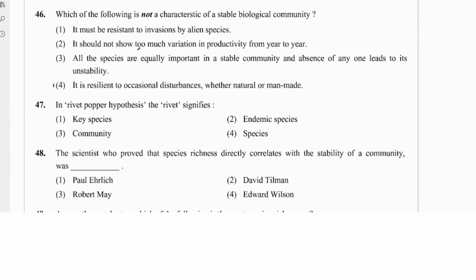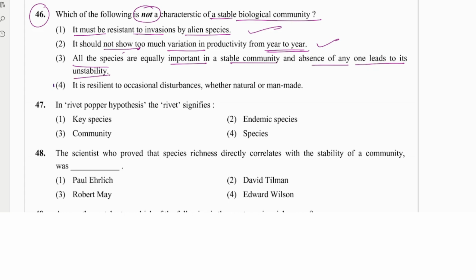Then question number 46: which of the following is not a characteristic of a stable biological community? Here they are asking which is not. So it must be resistance to the invasion of alien species. It should not show too much variation in productivity year to year, that is also correct. All the species are equally important in a stable community, and absence of any one will lead to instability. That is not correct, because the absence of any one leading to instability is not possible. So it is incorrect and would be our answer.